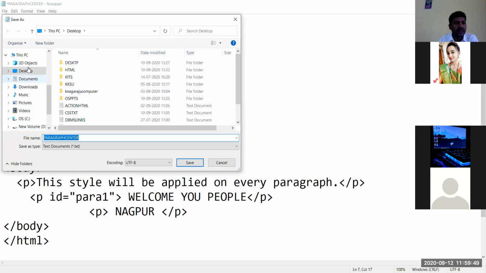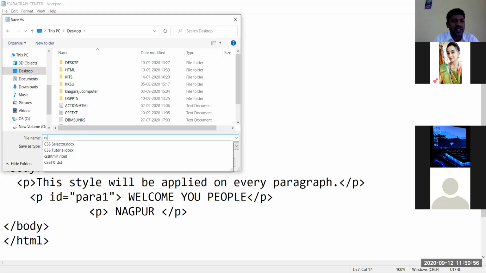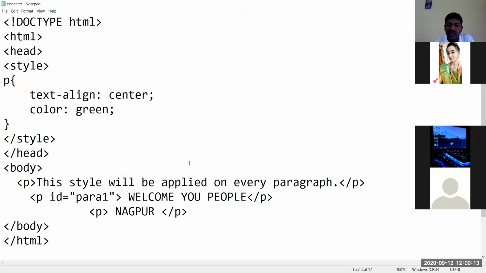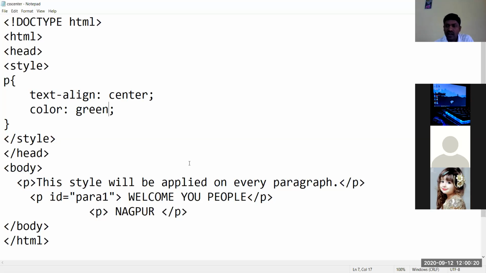Save as. I'll keep this program on the desktop. File name is always in small letters. I'll name it css center dot html. Then I have saved this file on the desktop. I'll go to the desktop, go to my file, click on that, press on the address bar, then press enter. I'll get the output.